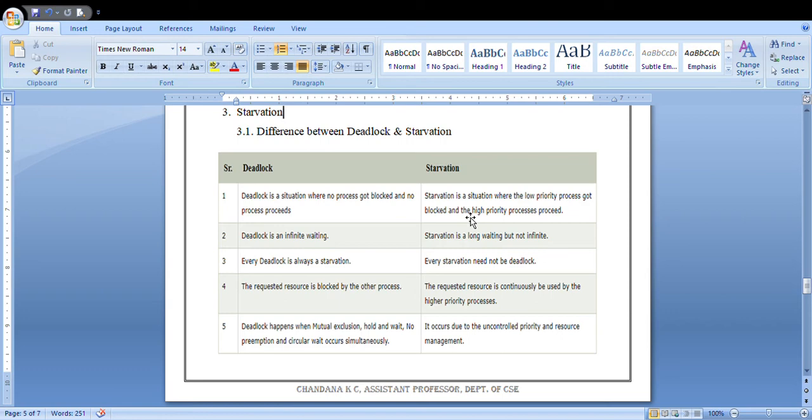And the next point is, deadlock happens when mutual exclusion, hold and wait, no preemption, and circular wait occur simultaneously. I will explain those terminologies further in the upcoming class. And starvation occurs due to uncontrolled priority and resource management. The best example for starvation is